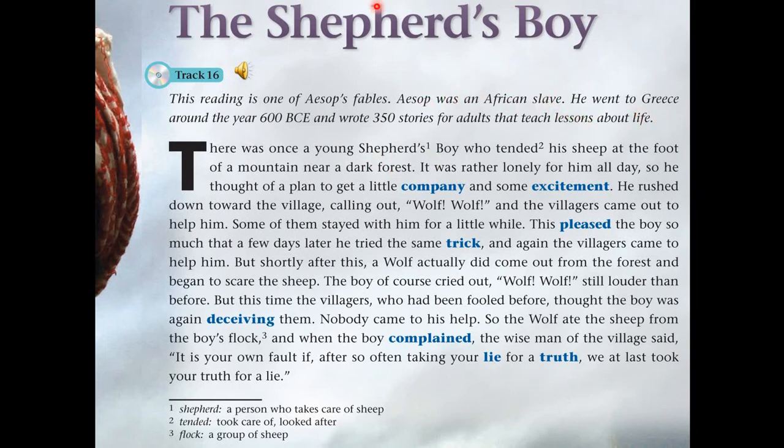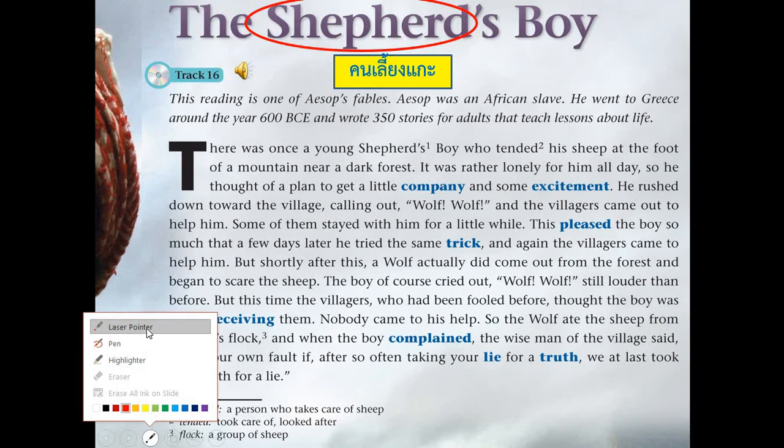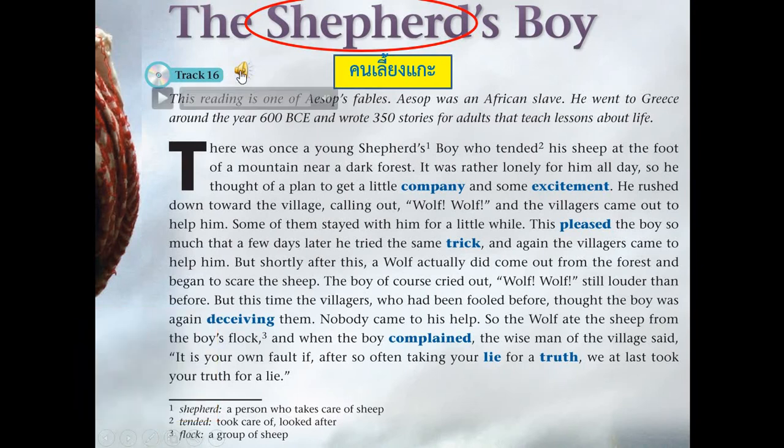Now, this story was entitled The Shepherd's Boy. The shepherd boy was the one who would look over the sheep. They would be the one to take care of them. And let's see what happened to the shepherd boy in this story. So if you're ready to listen, you can listen to it and also read along. Okay, now let's start.